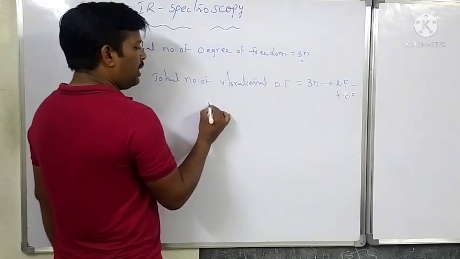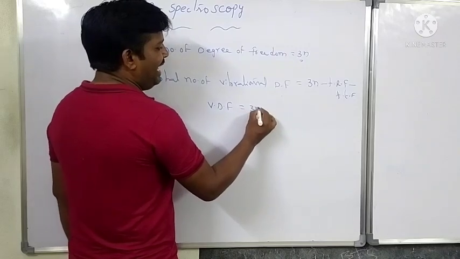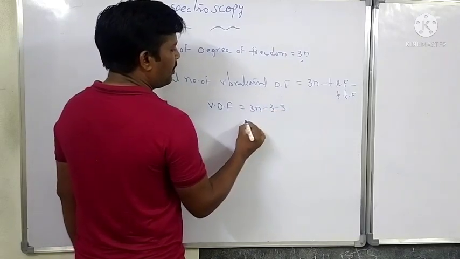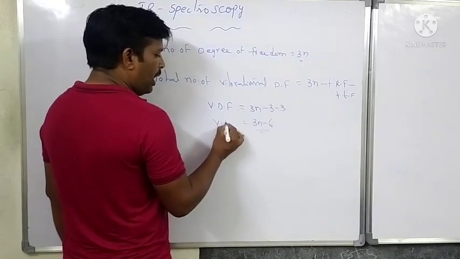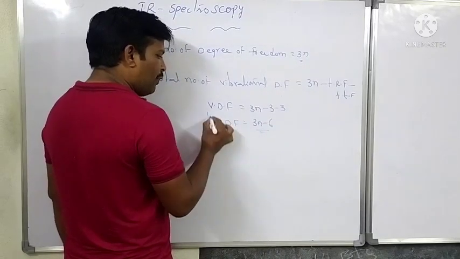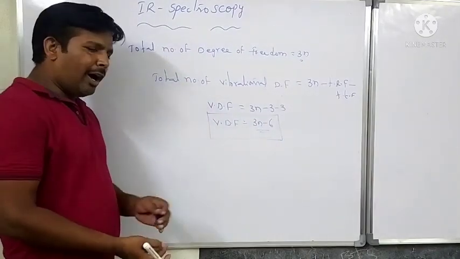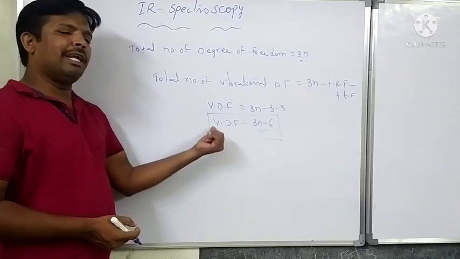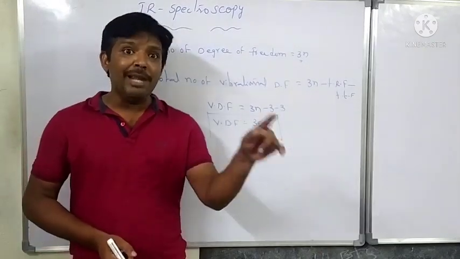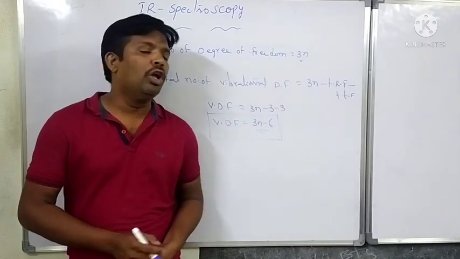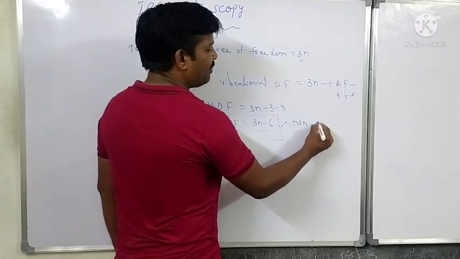That equals 3n minus 3 minus 3, therefore 3n minus 6. In a non-linear molecule, the total number of vibrational degrees of freedom equals 3n minus 6. In a linear molecule, it is different. This is for a non-linear molecule.